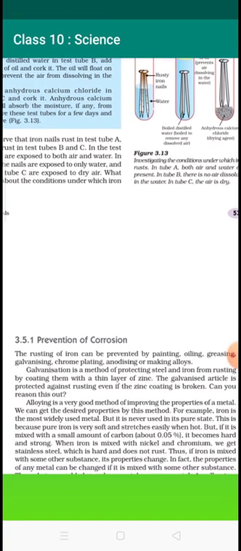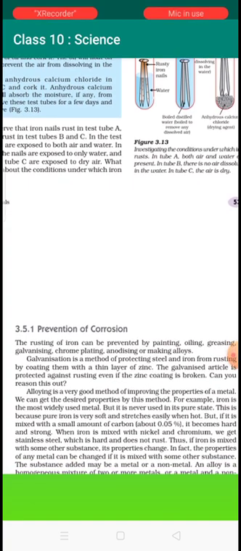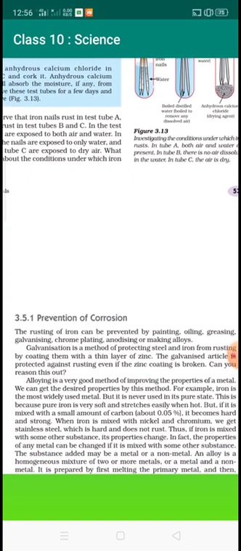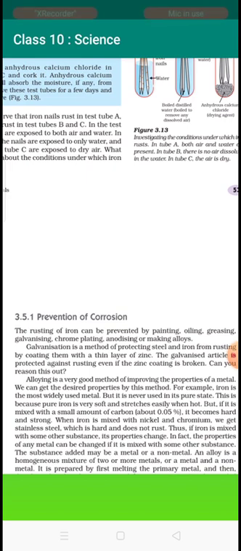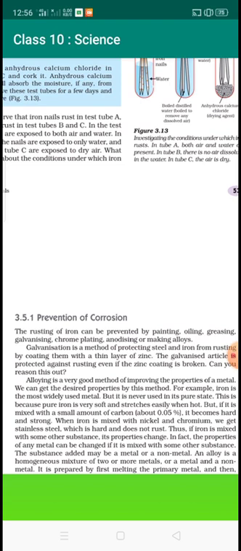If iron is mixed with some other substances, its properties change. The properties of a metal can be changed if it is mixed with some other substances. The substance added may be a metal or a non-metal. So, an alloy is a homogeneous mixture of two or more metals or a metal and non-metals.